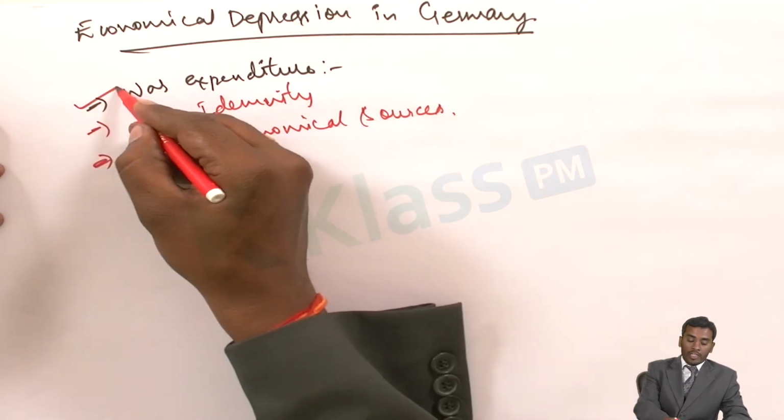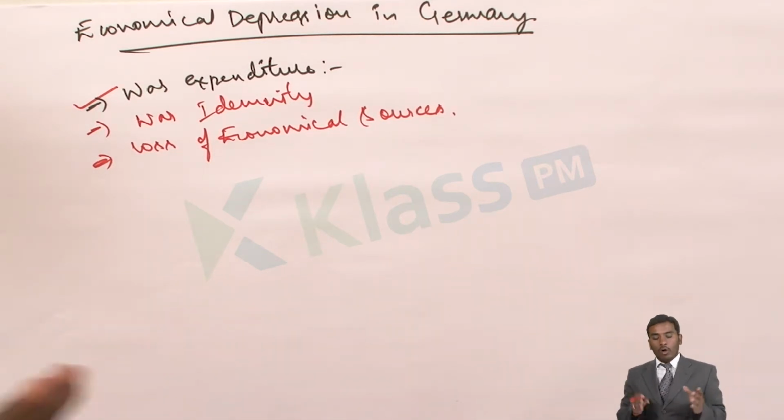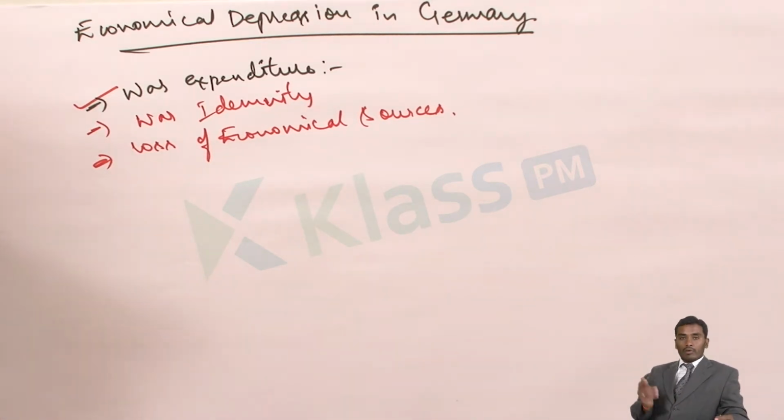The first thing is war expenditure. When they participated in the war, all the expenditure incurred because of the war was spent by Germany. That was one of the big problems.